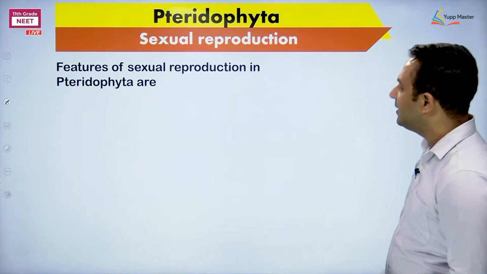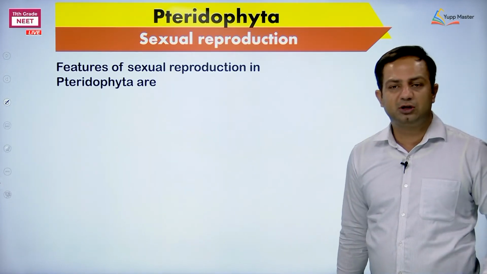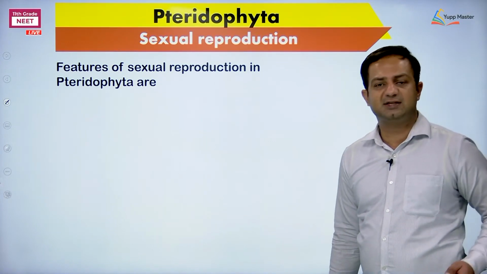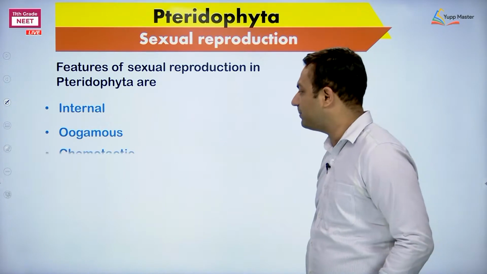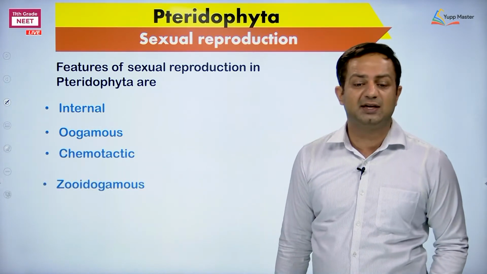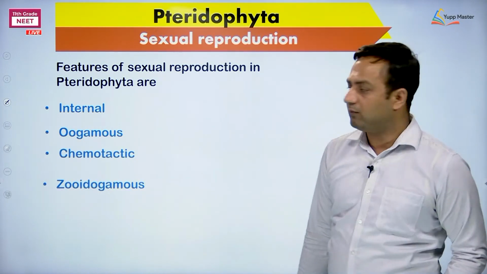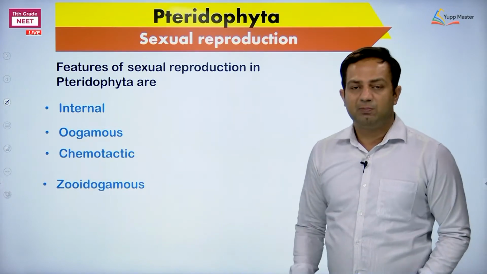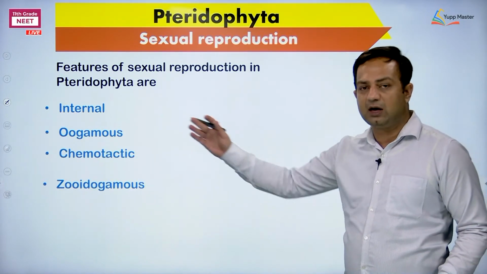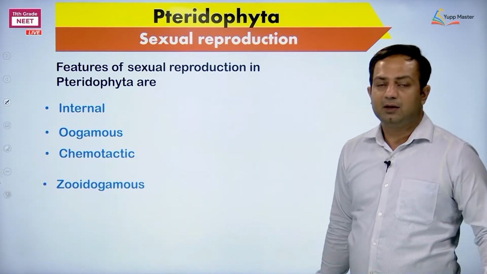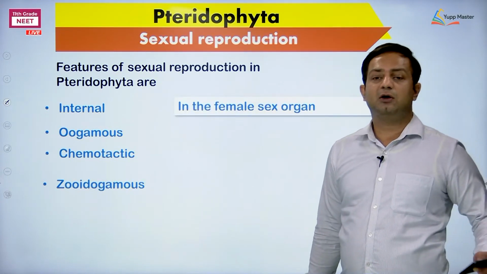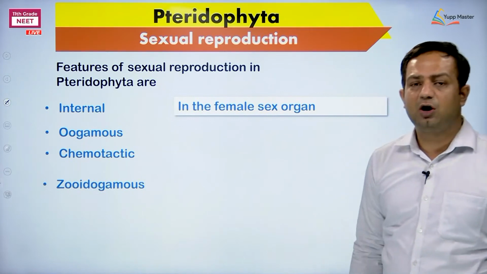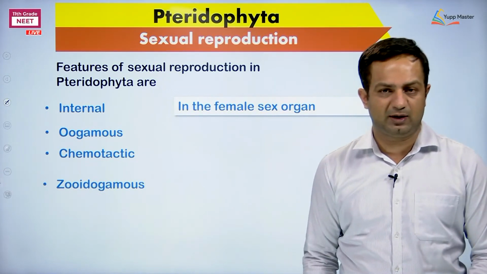So here we say the features of sexual reproduction in Pteridophyta are written in the same way. Number 1, it is internal. Number 2, it is oogamous. 3rd, chemotactic. 4th is zooidogamous. Now why am I telling these things? Previously we discussed it verbally. Now we are going to describe it even in written form. Internal, because the female sex organ is the place of fusion of male and female gametes.